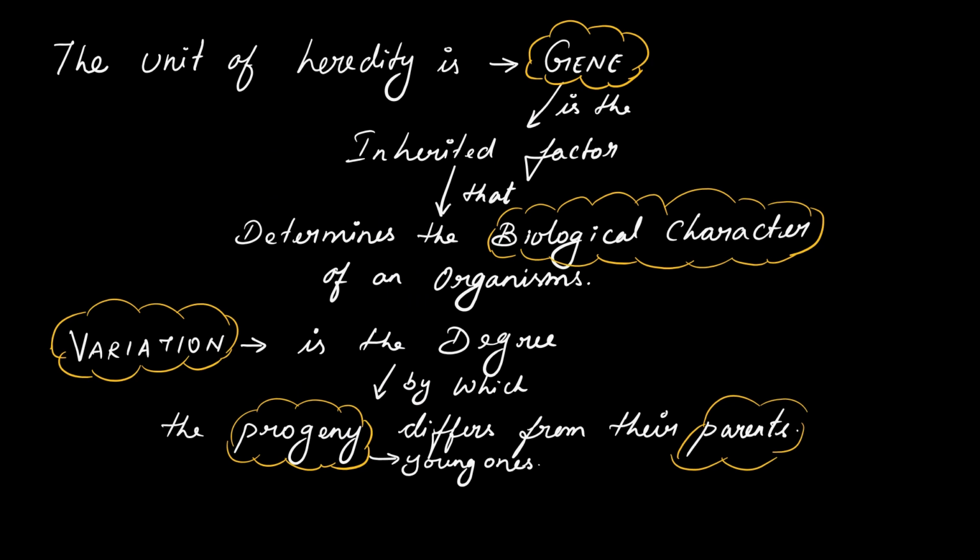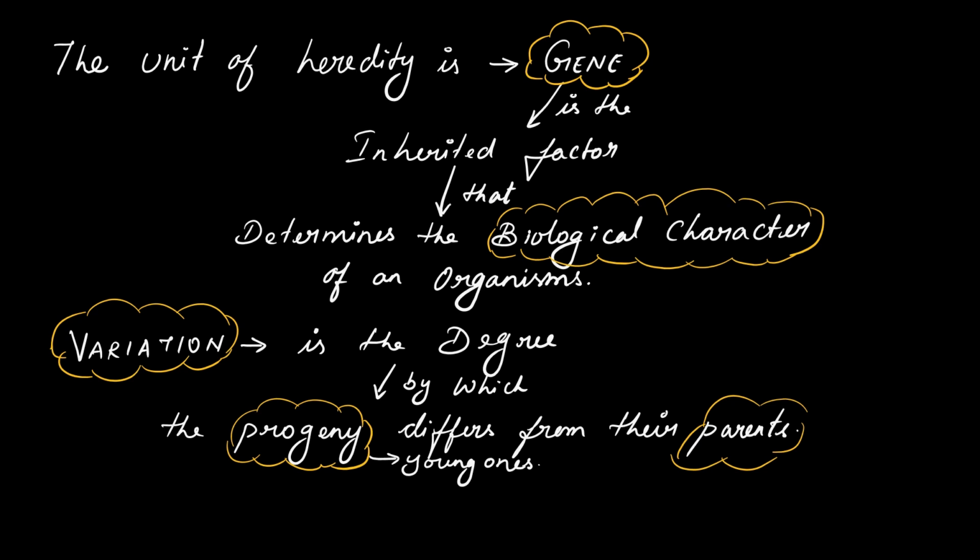So, finally, the unit of heredity is the gene, because the gene is the only thing which carries all those inheritable characters. A gene is an inherited factor that determines the biological characters of the organism. All the biological characters, all the phenotypic characters, are determined only by the gene. Not only in humans, it is responsible for all organisms, even for plants also.